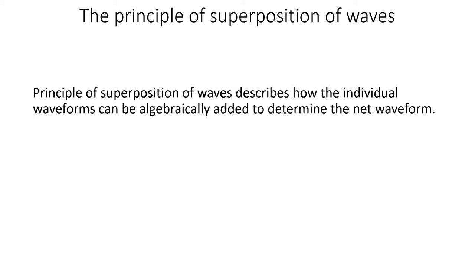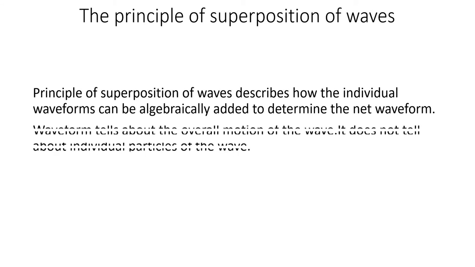That is given by the principle of superposition. The statement we will discuss later on. So what is meant by the principle of superposition? If many waves are traveling simultaneously through a point, how do we get the resultant waveform? That is given by the principle of superposition of waves.